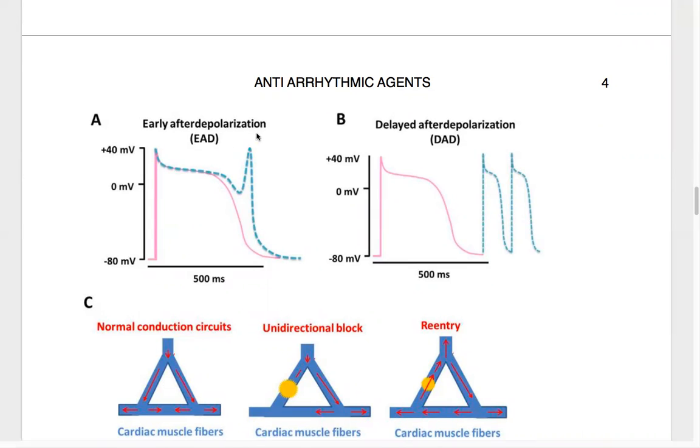In early after depolarization, what happens is that before an action potential is completed, and completion means depolarization, plateau and repolarization, after repolarization it has to go to the resting phase.